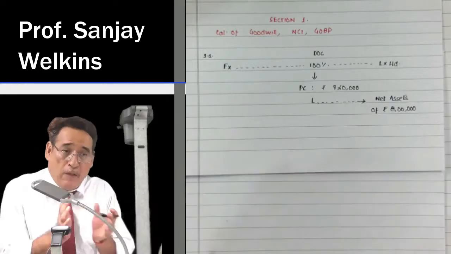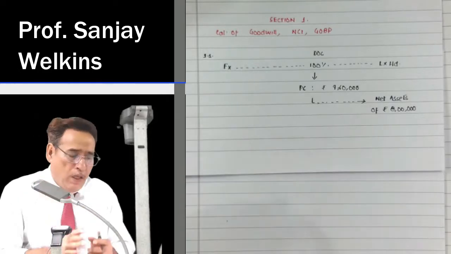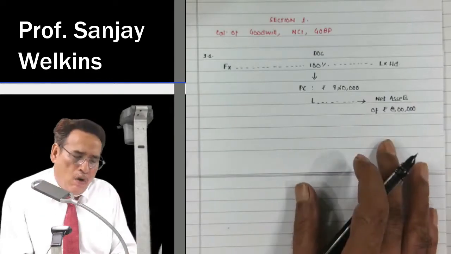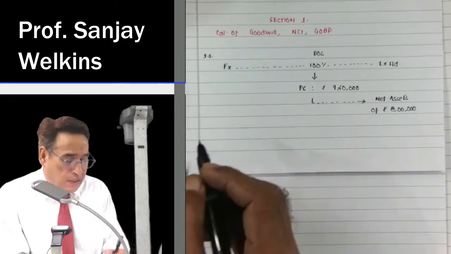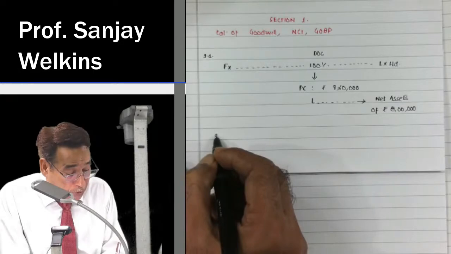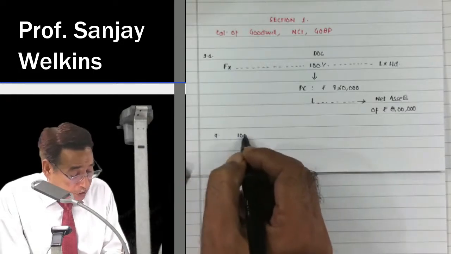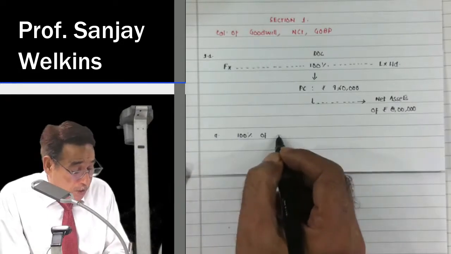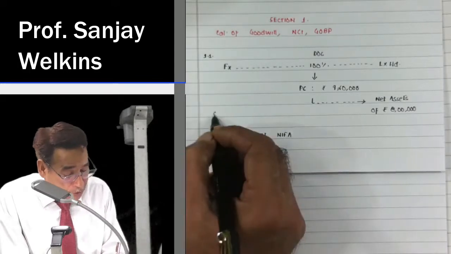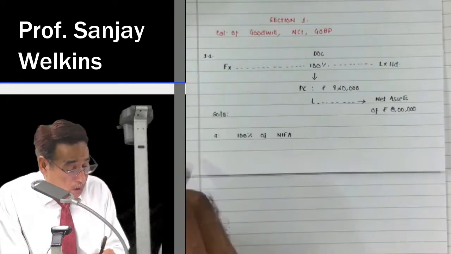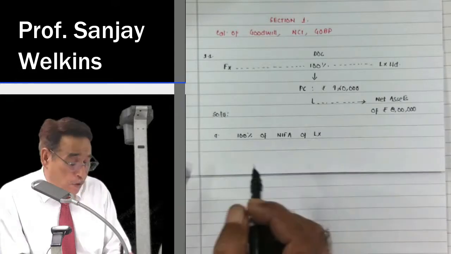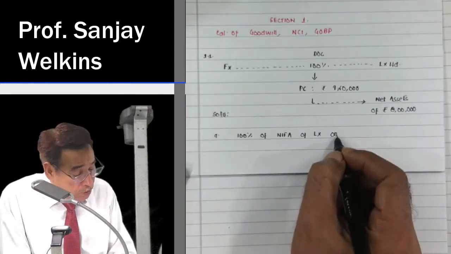However, please make it a part of your habit: the format which I have given you for calculation of goodwill, always use it in the same manner, in every question. For example, in order to compute the goodwill, first of all, I will write 100% of NIFA, net identifiable assets, of LX Limited, the acquiree company, on the date of acquisition.